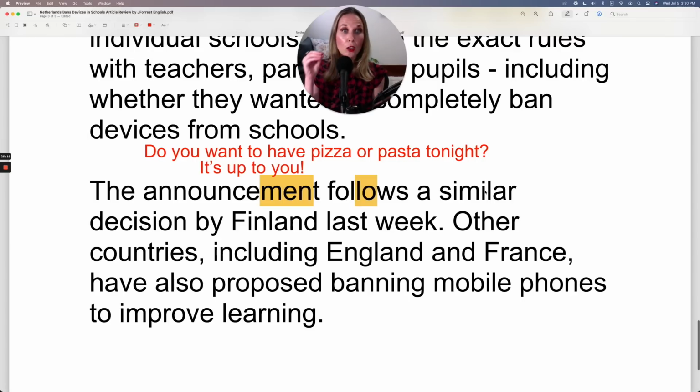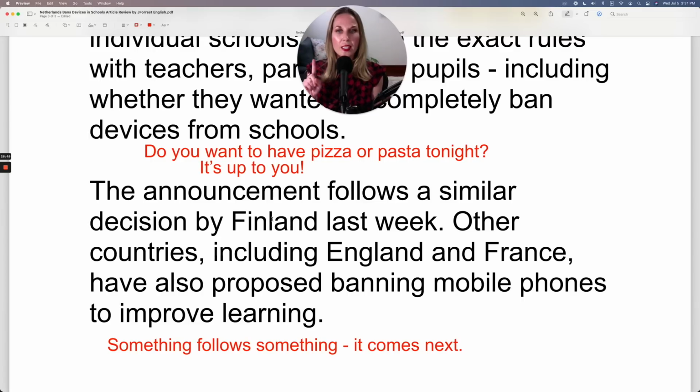The announcement follows a similar decision by Finland last week. If something follows something, it means it comes next. Just like if this is Sally and this is Larry, you could say Larry is following Sally. He's coming next. So something follows something, it comes next. I'll write that for you. So this means that Finland announced before the Netherlands announced, because the announcement by the Netherlands followed Finland's announcement. So first Finland announced, and then the Netherlands announced the ban.